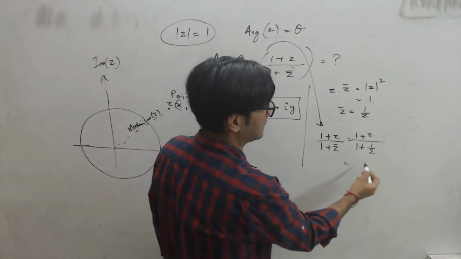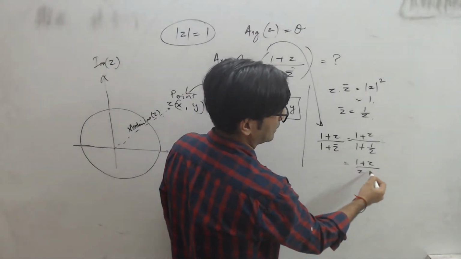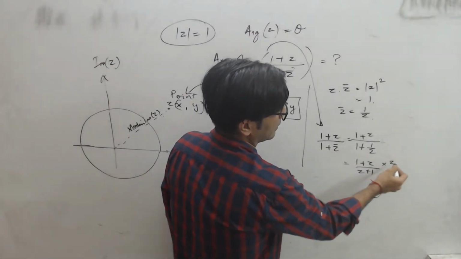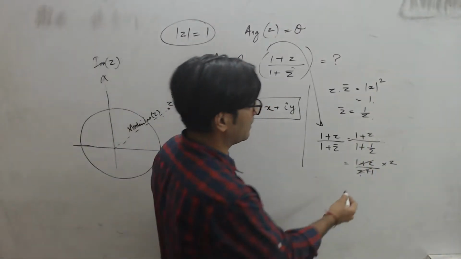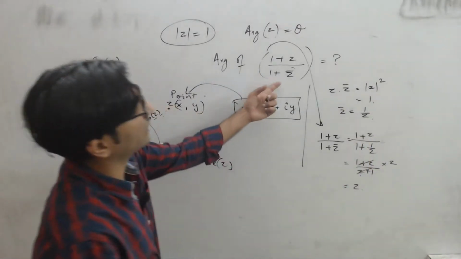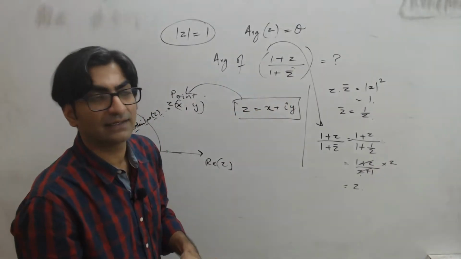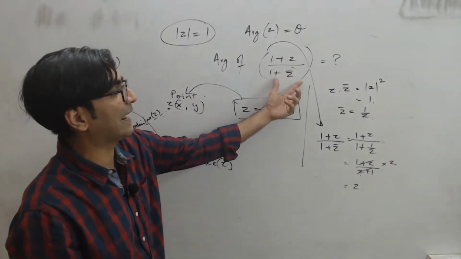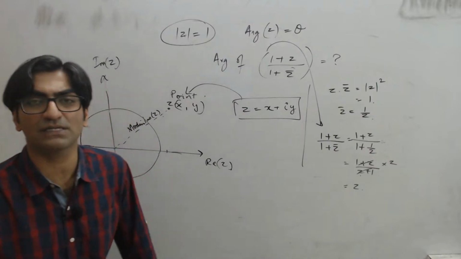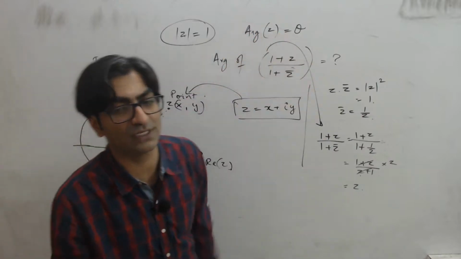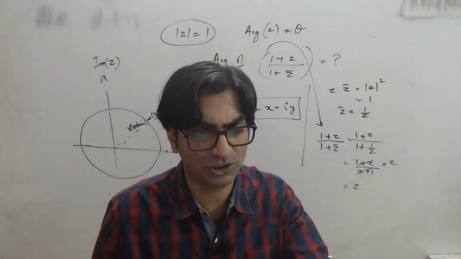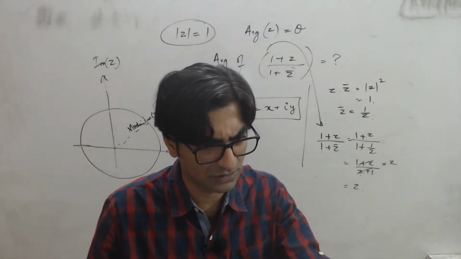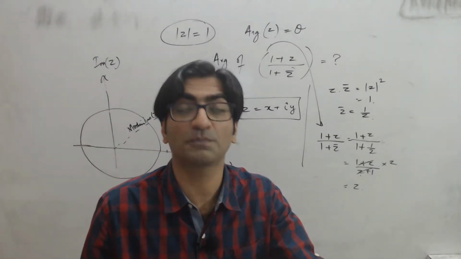So what will this simplify into? 1 plus z upon z plus 1 into z. So ये तो कट गया. 1 plus z and z plus 1 are the same, which means I'll end up getting this as equal to z. So the complex number that I had is nothing but the same complex number z, which means the argument will be what is given over here. The answer will be theta, which is there in which choice? Question number 5. Theta is option C.